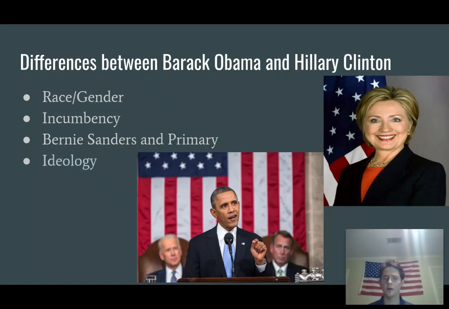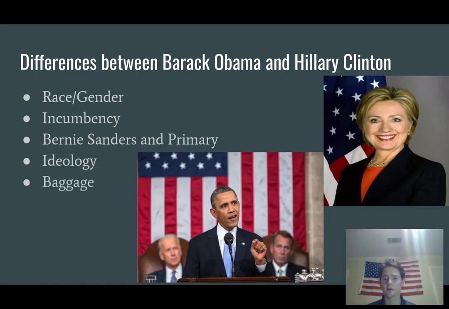And just with the ideology, to briefly touch on this, Hillary Clinton's platform in 2016 was a lot more left-wing than Barack Obama's platform in 2012 or 2008. The Democratic Party had moved more leftward at this point, and I think Bernie Sanders had a lot to do with that. But for example, Hillary Clinton did not support the Trans-Pacific Partnership like Barack Obama did. There are countless other examples of how Hillary Clinton was more liberal than Barack Obama as a candidate.